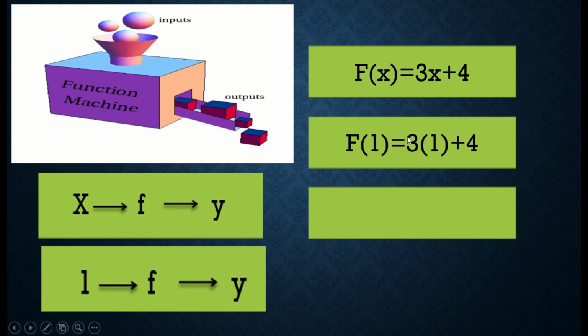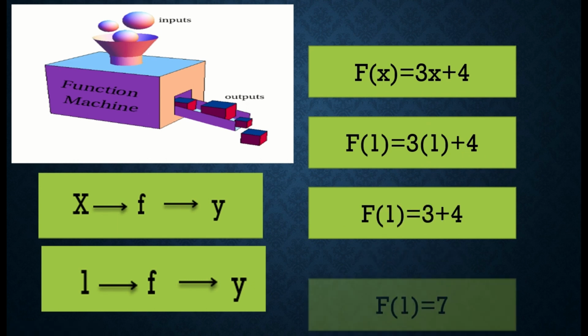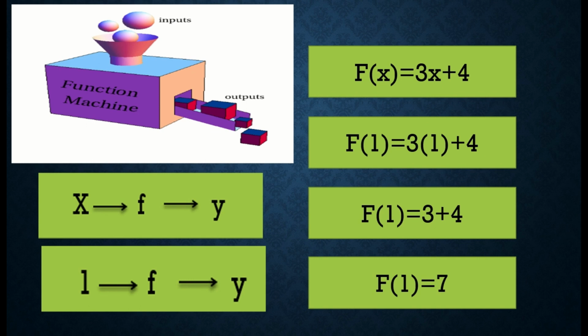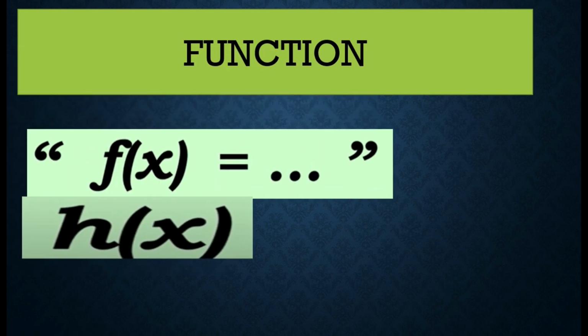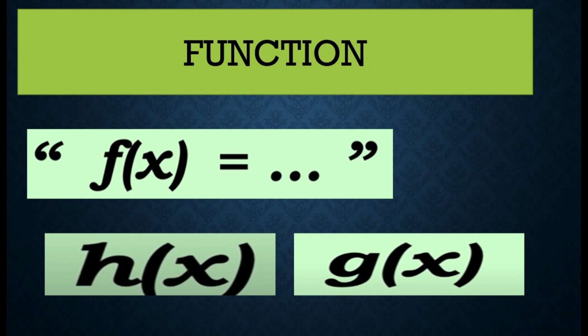Ang operation dito is multiplication then add 4. So 3 times 1 equals 3, and then plus 4 equals 7. So our answer is 7. Yung input natin is 1, our y is 7. Next, marami tayong ginagamit, usually ginagamit ng mga teachers is f of x, h of x, and g of x. Ito yung common na ginagamit ng teacher. Pwede kayong makagamit ng iba't ibang variable. You can use b, a, or anything.